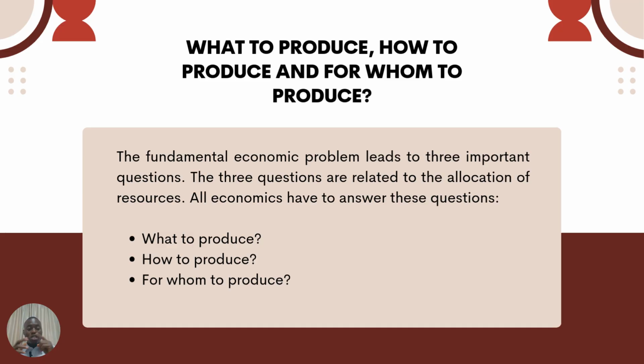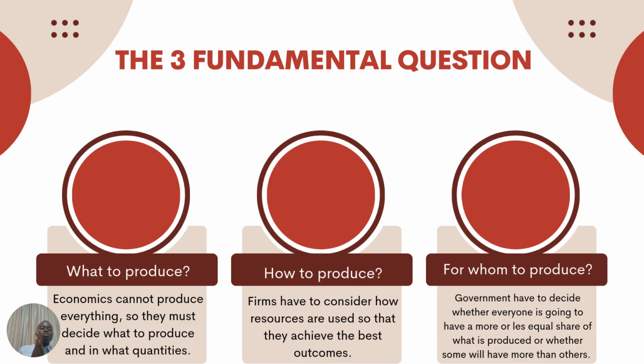When we say what to produce, we understand that because resources are scarce, we can't always produce everything at a time. So we must decide what should we produce and in what quantity.